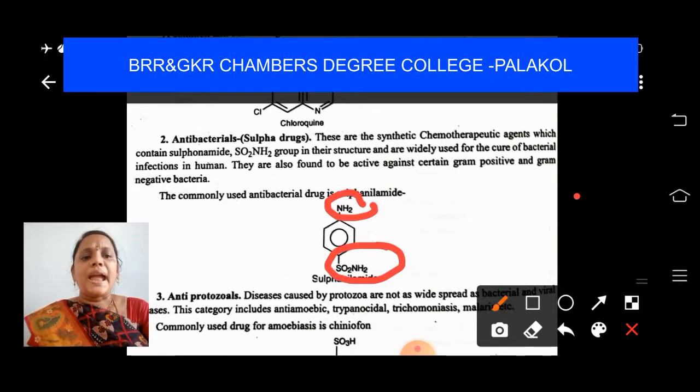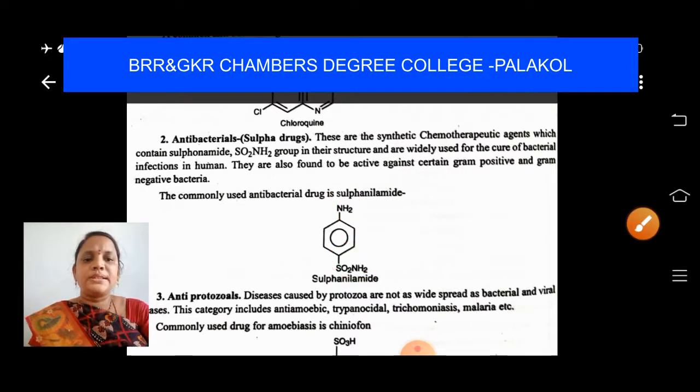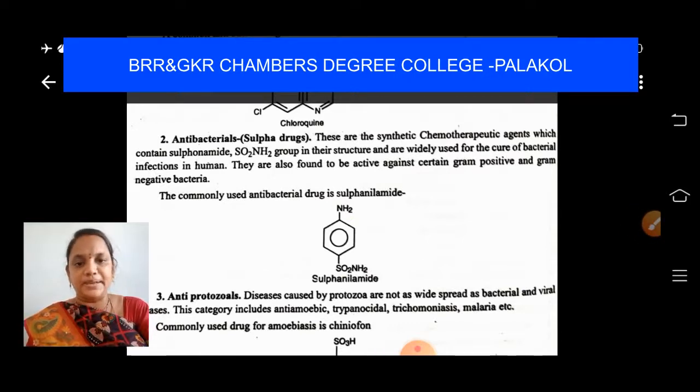Next, anti-protozoal drugs. So you learned about antibacterials and antimalarials. Don't forget the anti-malarials, which act against malaria fever. Example, chloroquine.